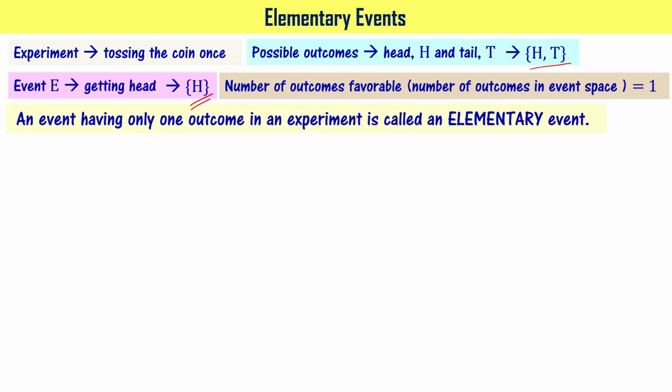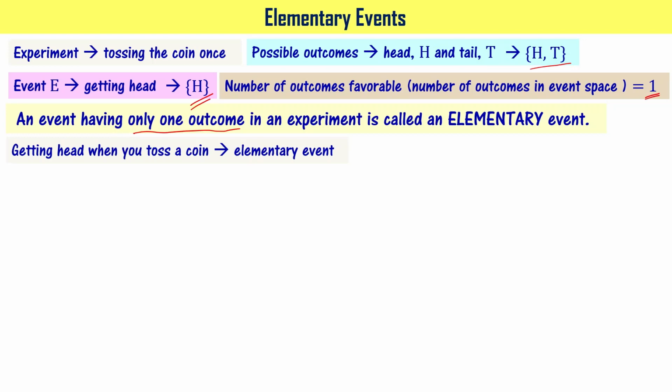Please note this definition for the elementary event. It says that an event having only one outcome in an experiment is called an elementary event. So as per that definition, getting a head when you toss a coin is going to be an elementary event because the number of outcomes favorable is just one, right?